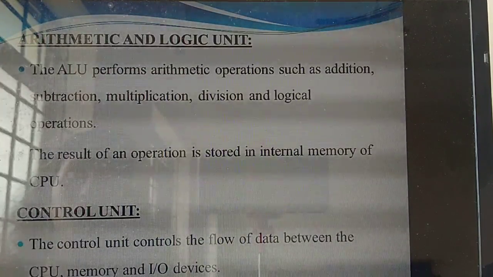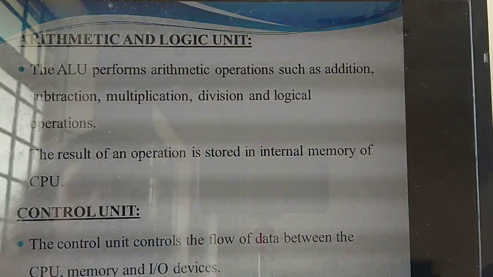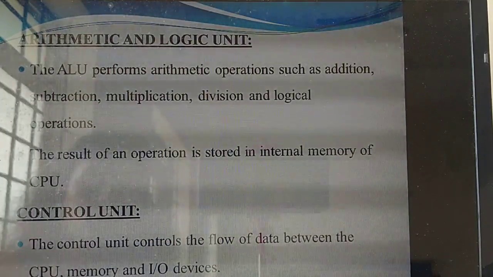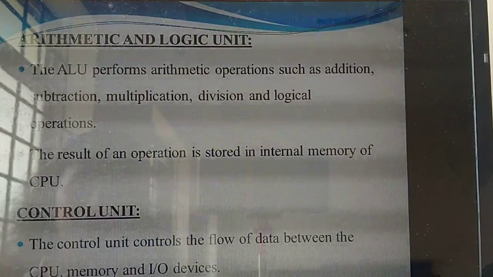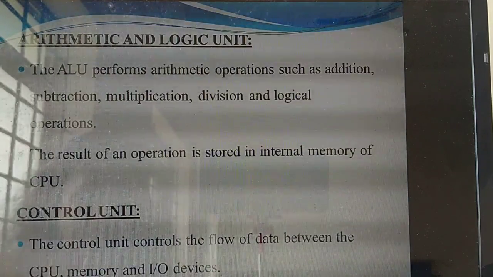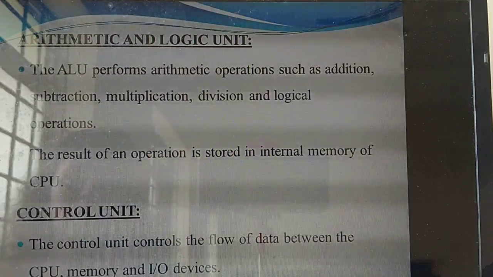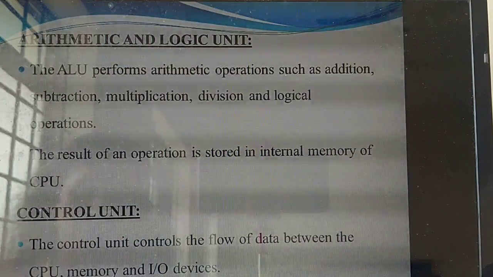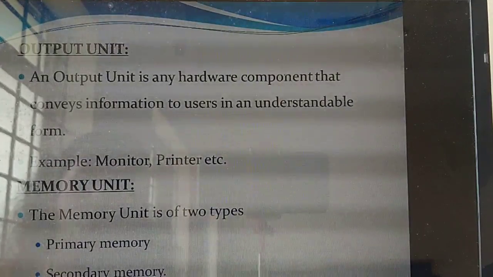Understand? Yes. The entire operation of a computer is controlled by whom? Control unit. Two things you have studied. What are the things? The control unit controls the flow of data between whom and whom? CPU, memory, and input-output devices. The next thing is, it will control the entire operation of a computer. Understand now? Yes. Next one is the output unit.